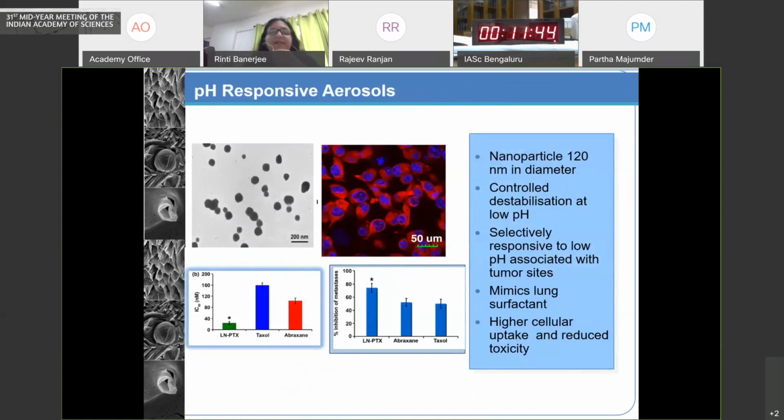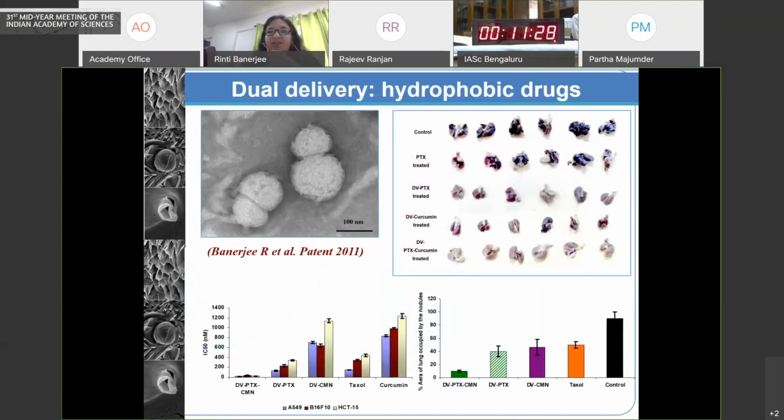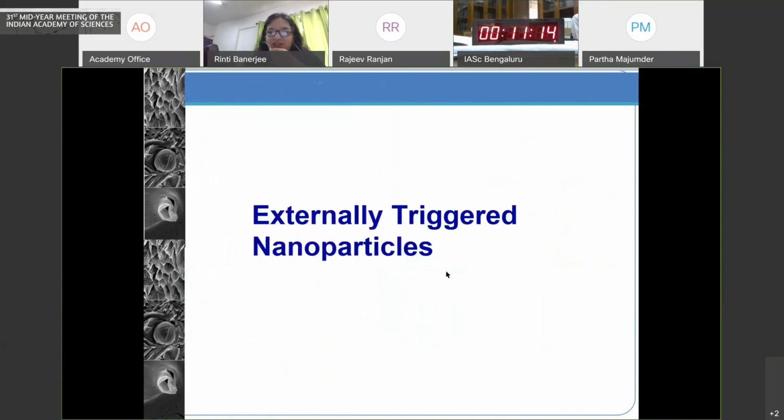We have developed such pH responsive particles, which are then nebulized to form aerosols, and with single drug as well as with two drugs, we have got beneficial effects over conventional forms which are given intravenously. So this is one more example where two-compartment particles co-encapsulate both paclitaxel and curcumin, given as an aerosol. These are the pulmonary metastatic lungs, and you see all the black clearing up in this treated group.